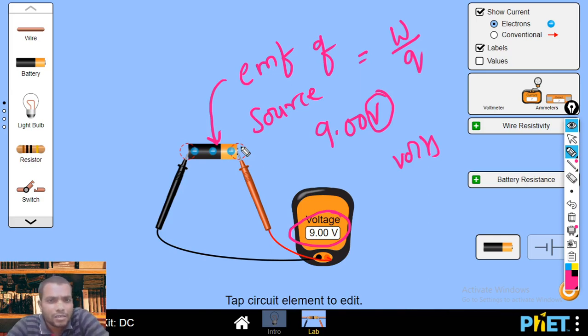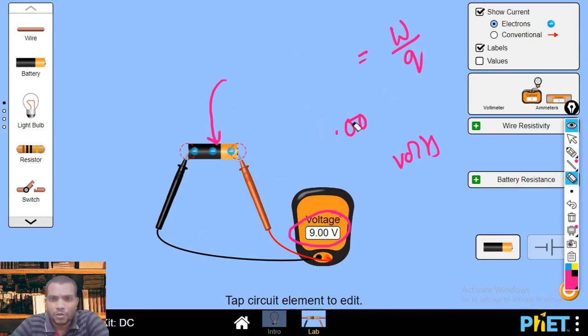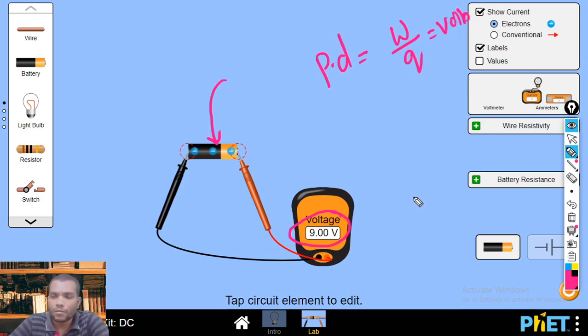There should be no current flowing in the circuit, or otherwise we can say it is an open circuit. I think you may be getting confused about what potential difference is, because potential difference also has the same formula, work done per charge. Its unit is also volts.